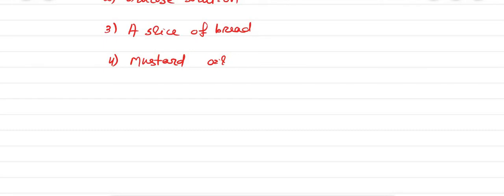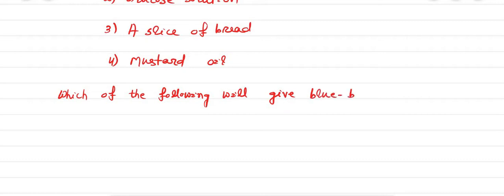Some food items are given, I have already written. Now the question is asking which of the following will give blue-black color when treated with iodine solution.